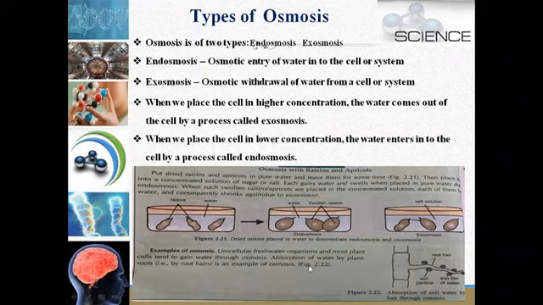Other examples of osmosis: unicellular freshwater organisms and most plant cells tend to gain water through osmosis. Even the roots absorb water from the soil. When you put water into the soil, the roots have small hair-like structures which we call root hairs. So root hairs absorb water by the process of osmosis. It happens because of osmosis.